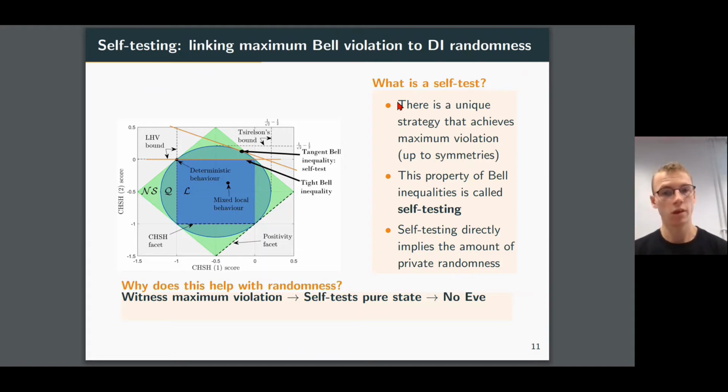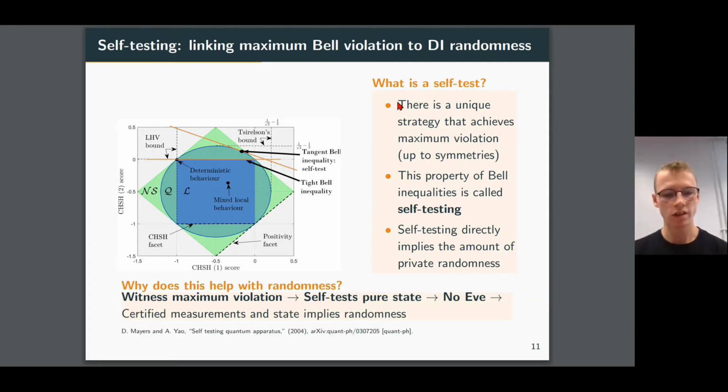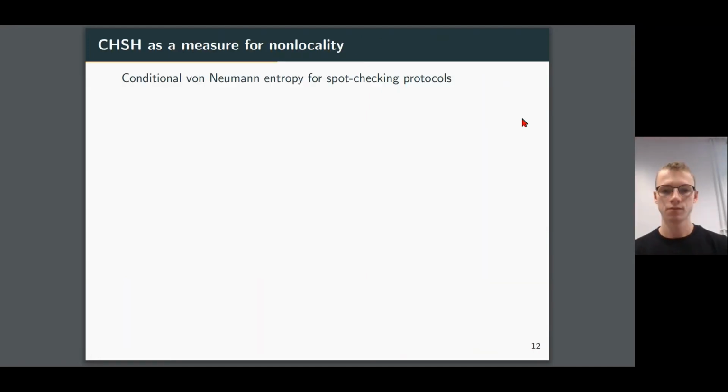There's no eavesdropper that can be entangled with our state. So they must be in tensor product form, so they can't have any guessing power on the outcomes of our quantum measurements. So finally, we have a certified set of measurements and a certified state, so we can immediately say how random our outputs are, because we know there can't possibly be any entanglement with Eve.